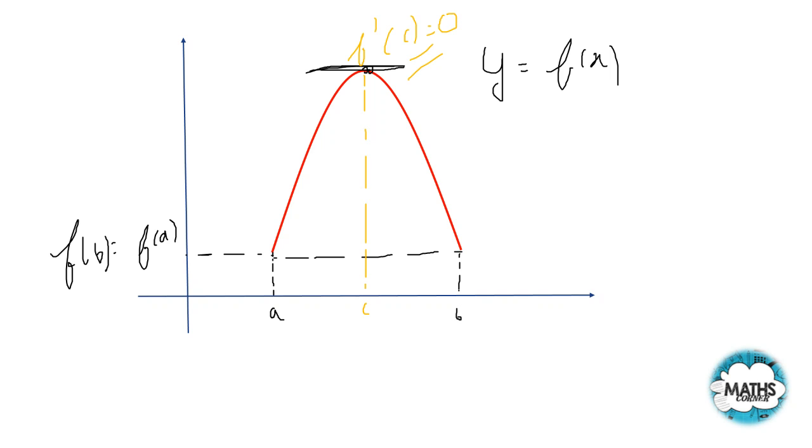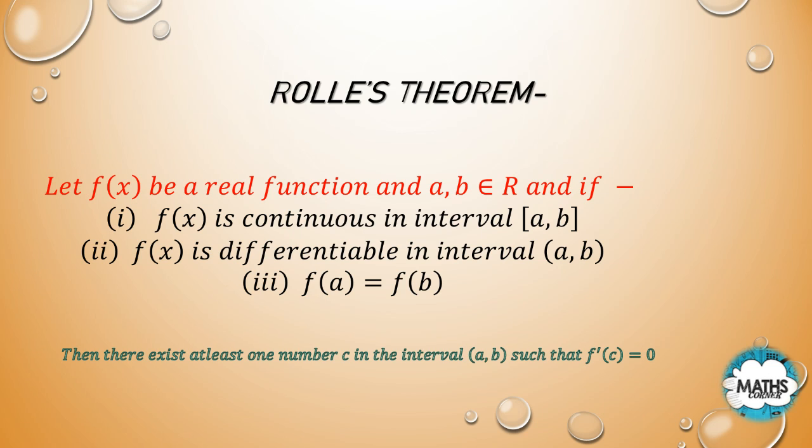Now we have got a point c between a comma b such that the derivative, or slope, is 0. So I can say that Rolle's theorem holds true, that is, c belongs to the open interval a comma b. But in the statement it was given that there is at least one number c. So let us see the case in which more than one is given, where more than one number exists in the interval a comma b such that f dash of c is 0.